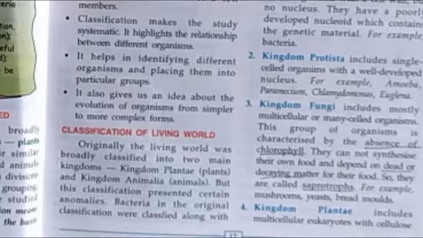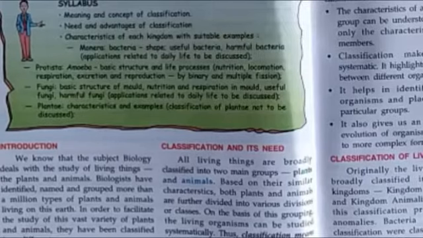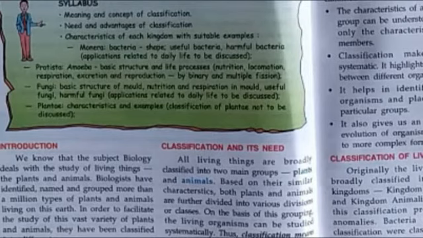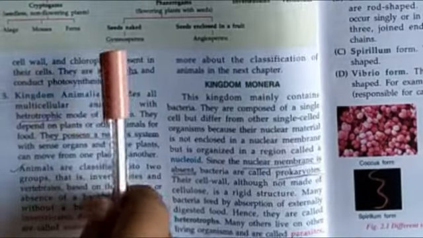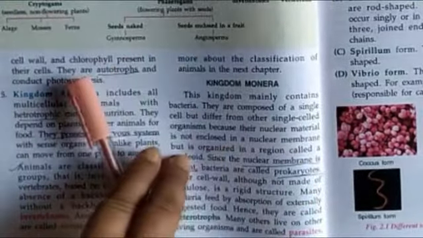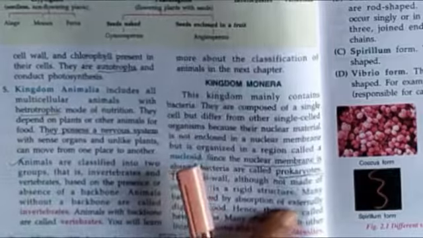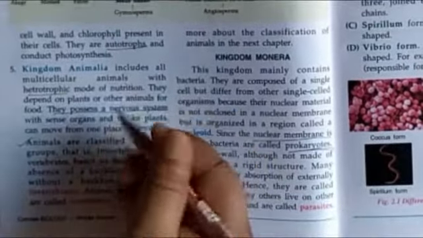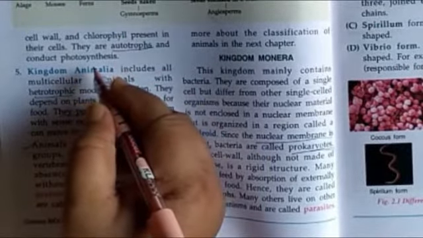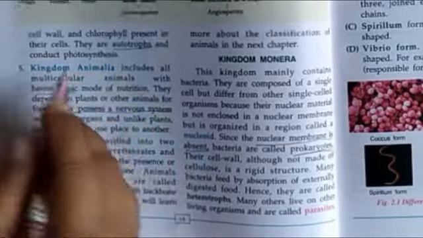Okay. Now coming to the kingdom Plantae. Kingdom Plantae also includes multicellular eukaryotes with cellulose. What is eukaryotes? Presence of nuclear membrane in them. Cellulose is also present in the cell wall. They also have chlorophyll in them. If they have chlorophyll, then they are autotrophic in nature. That means they can prepare their own food by the process of photosynthesis.